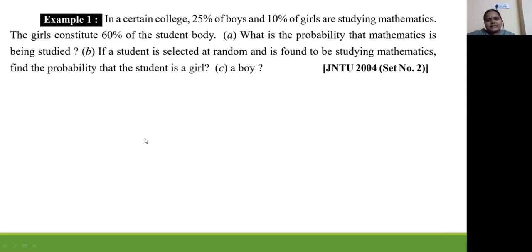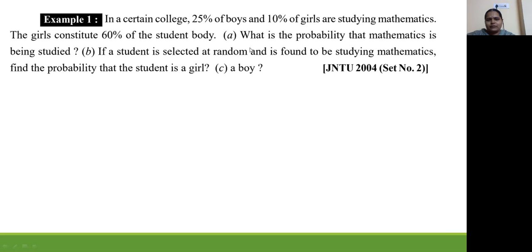So we discuss some examples on Bayes' theorem. The first example is: in a certain college, 25% of boys and 10% of girls are studying mathematics. The girls constitute 60% of the student body. What is the probability that mathematics is being studied? If a student is selected at random and is found to be studying mathematics, find the probability that the student is a girl or the student is a boy.